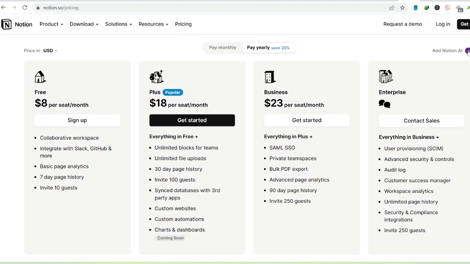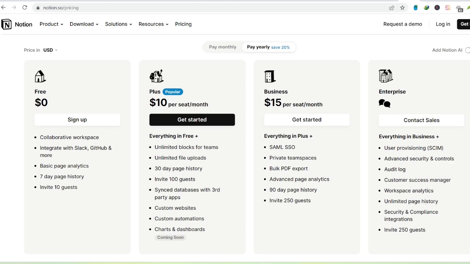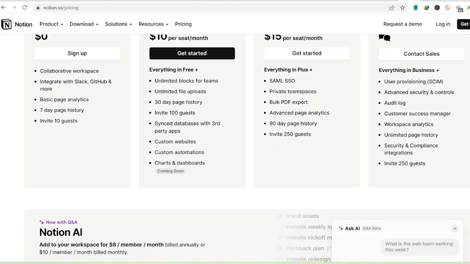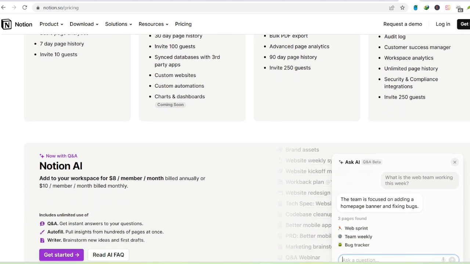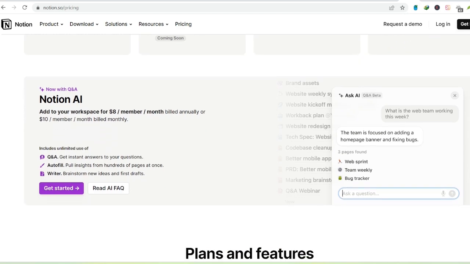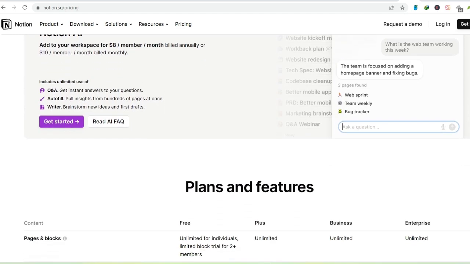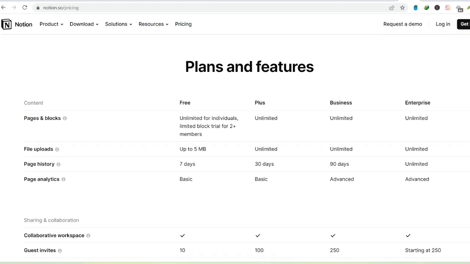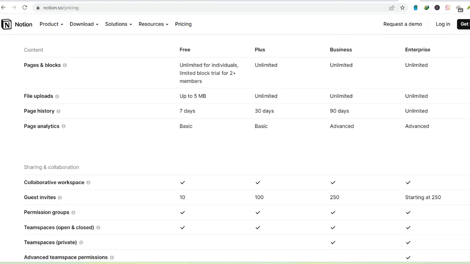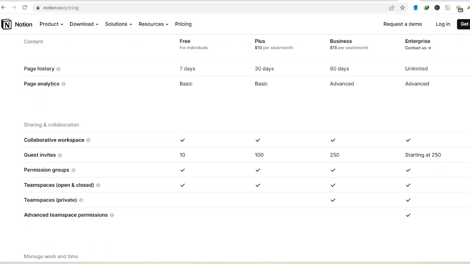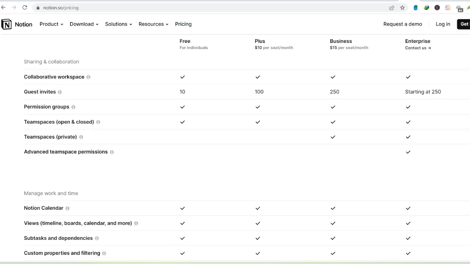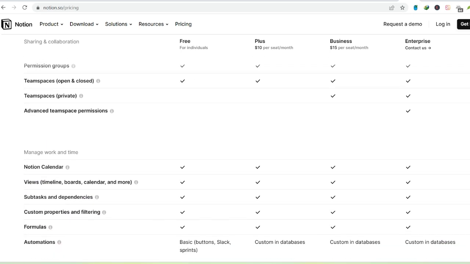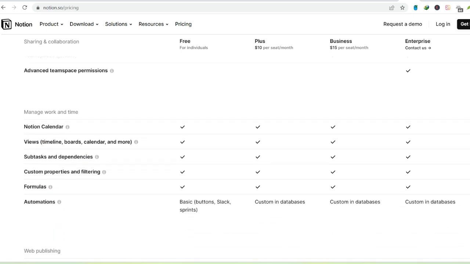The paid perks. When free isn't enough. While the free plan is fantastic, there are situations where paid plans offer advantages. Here's when you might consider upgrading. Storage needs. Uploading large files or needing more than 5 megabytes per attachment requires a paid plan. Collaboration cravings. If you work with a large team, the block limit and guest restrictions on the free plan might become hurdles.